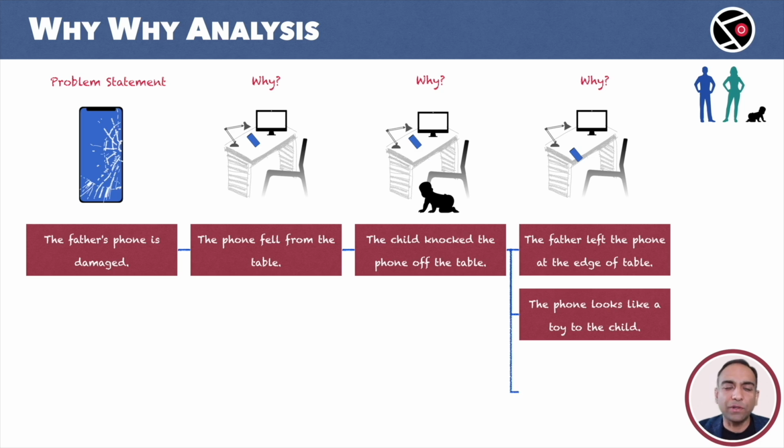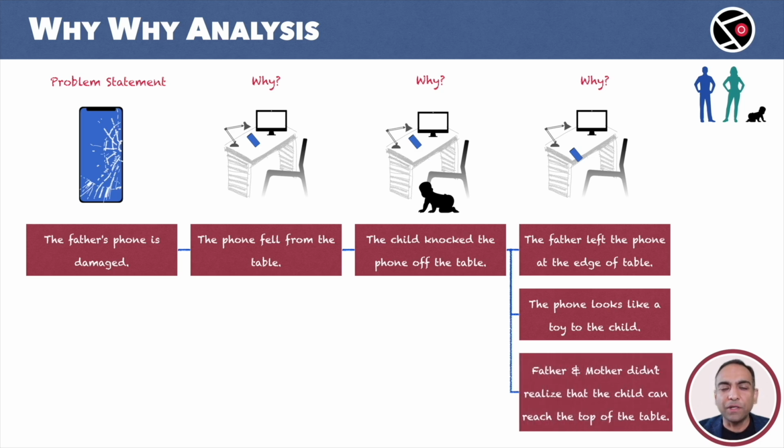The parents, the father and the mother, didn't realize that the child can reach the top of the table. Kids grow up really fast. Now we have an accurate picture of the problem. The father placed the phone at the edge of the table. The child thought it was a toy, and the child could reach the top of the table. All three of these together are the root causes. Root causes that damaged the phone. If we fix these three root causes, we should be able to avoid a repeat of the problem, the damage